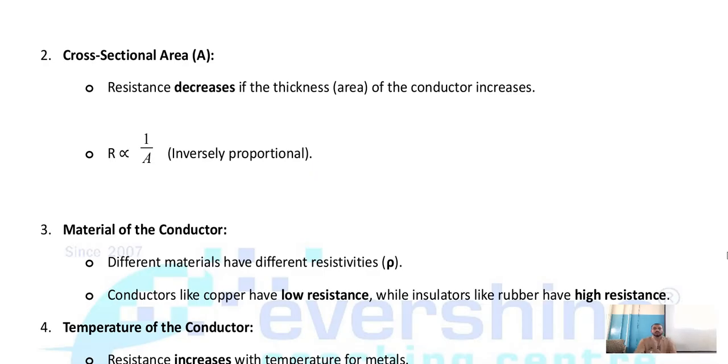See the values. Some values are negative, some are positive. Can you see this? Conductors have 10 power minus 6. Remember? Insulators have positive, 10 power positive. The resistivity is high. In conductors, the power is negative.